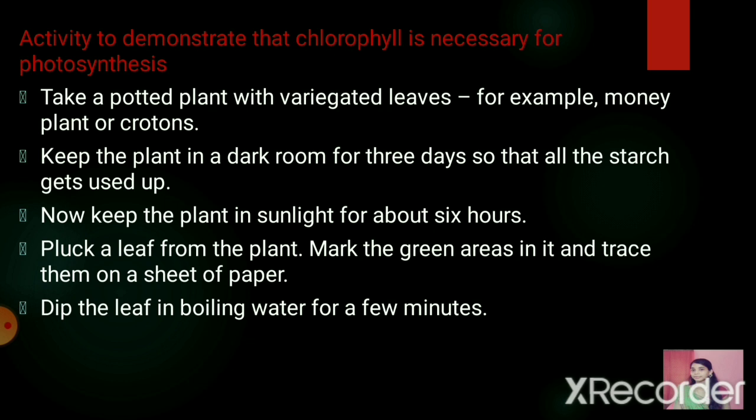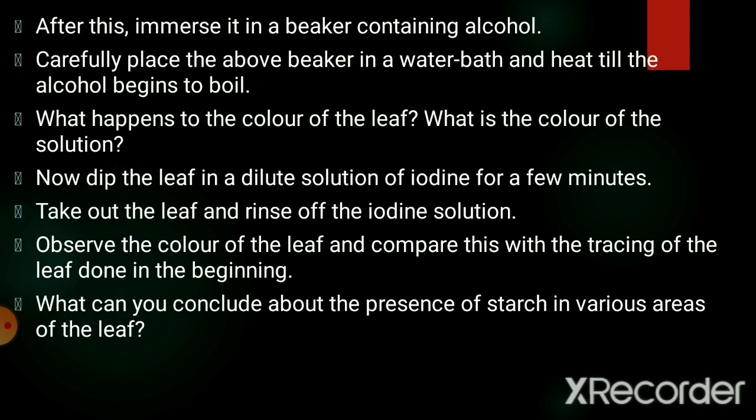After keeping them in a dark room for 3 days, take the plant from the dark room and keep it in the sunlight for about 6 hours. Pluck the leaf from the plant and try to trace it on paper. After tracing, take a leaf and put it in boiling water for a few minutes. Then immerse that leaf in a beaker containing alcohol.